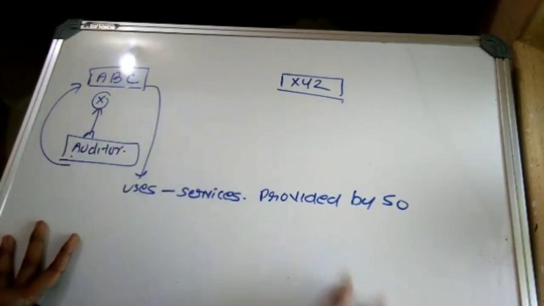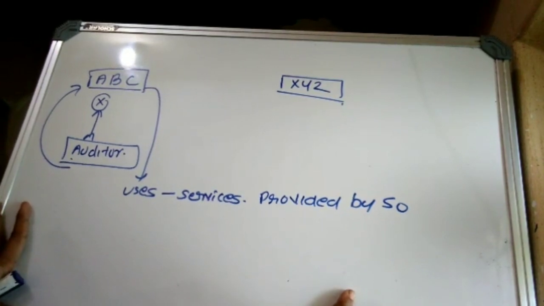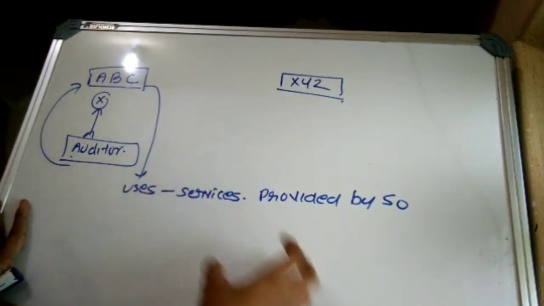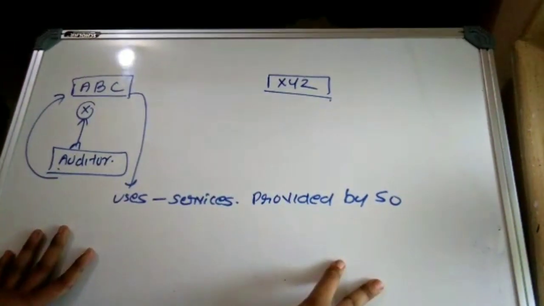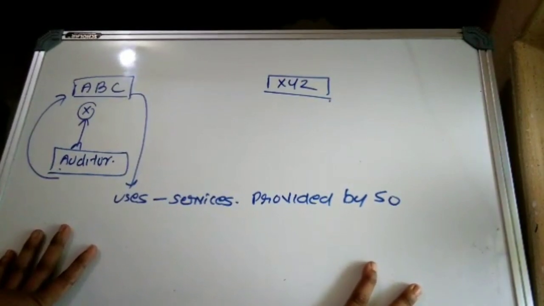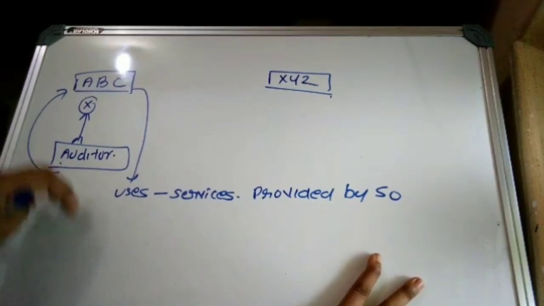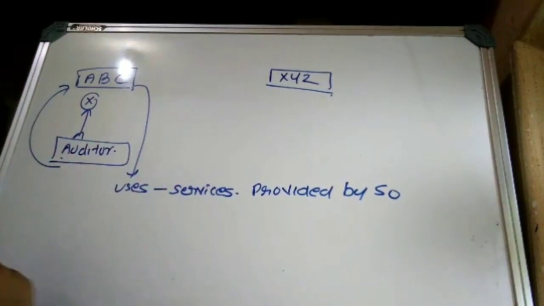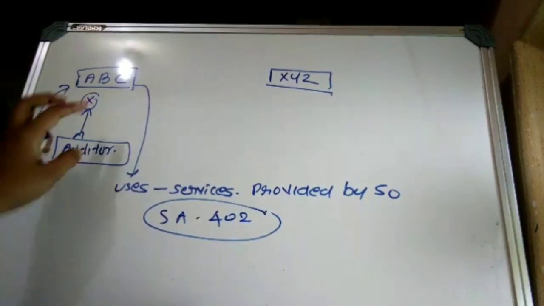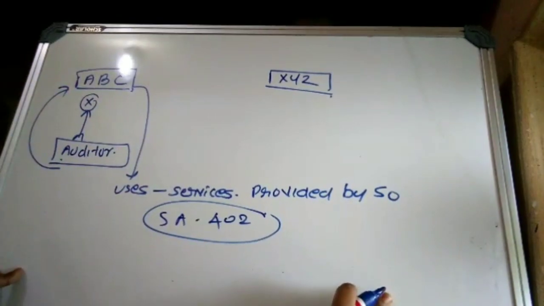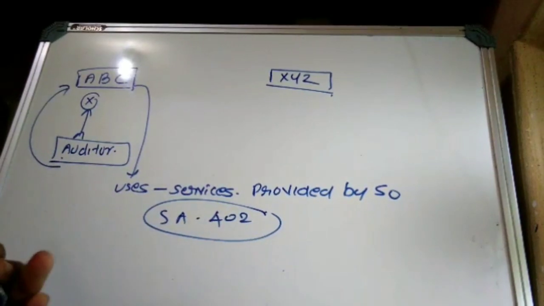XYZ is telling. So X, who is the auditor of the user entity, says: yes, that's also right. So what should be done? That is, what is your opinion? XYZ is telling that you should follow SA 402. That will give you the solution. So here X, who is the auditor of the user entity, is following SA 402 to determine the solution, or to identify the methods through which they can obtain sufficient and appropriate information or audit evidence with respect to this.